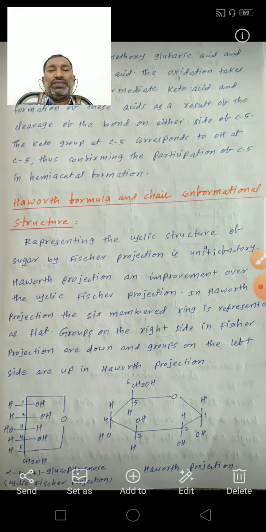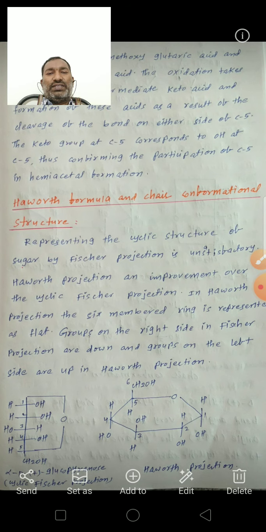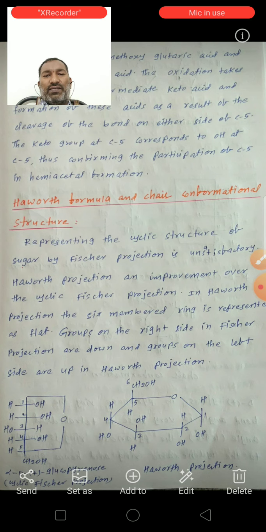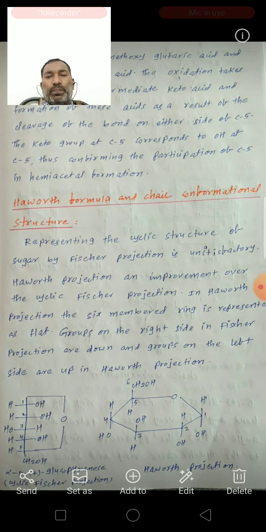It is somewhat better than the cyclic Fischer projection. So in the Haworth projection, the six-membered ring is represented as a planar hexagon.